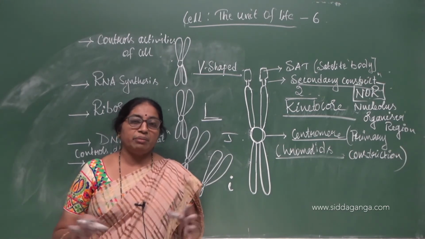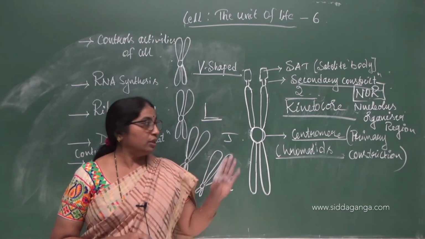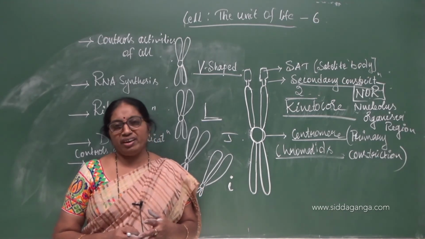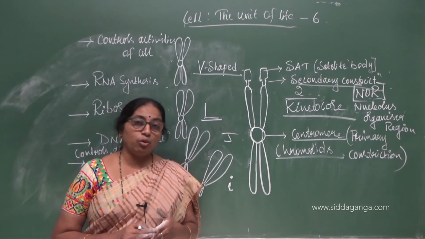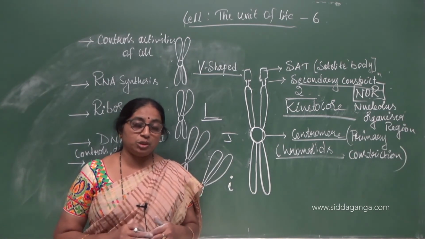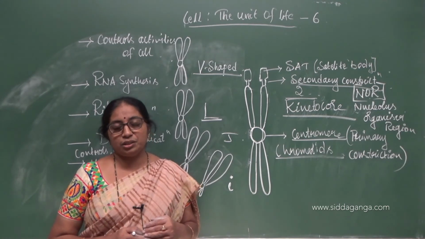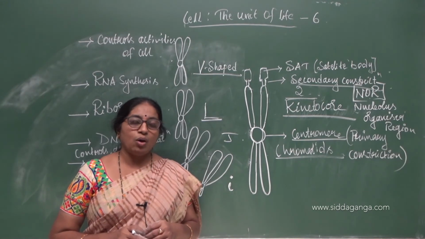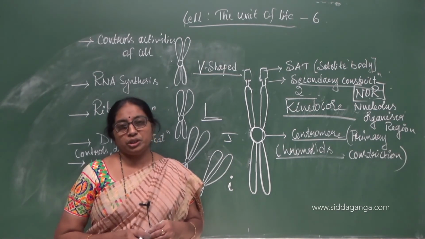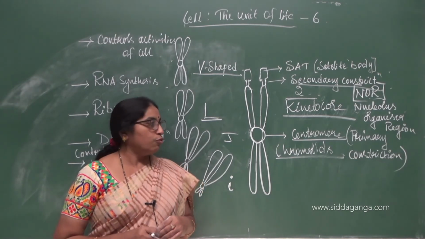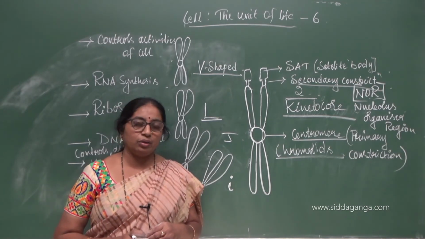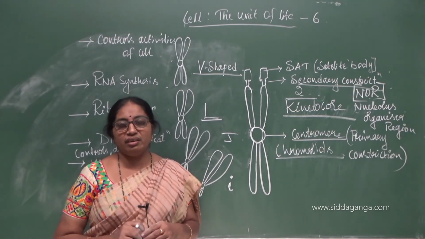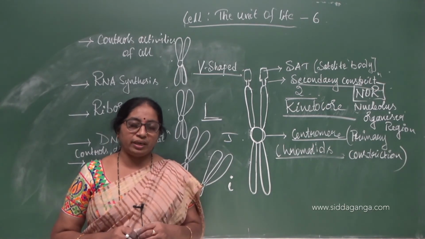For 2 mark questions, they may ask you the diagram of the nucleus, the diagram of mitochondria or plastid or any other structure, the rough and smooth endoplasmic reticulum, or the functions of lysosome, functions of RER, that is rough endoplasmic reticulum, functions of SER, smooth endoplasmic reticulum, or the Golgi complex. Like this, questions may be asked for 2 marks. For 3 marks, once again, the structure of mitochondria or the plastids. Types of plastids may be asked for 3 marks because they are 3 in number. So their functions along with the types can be asked.